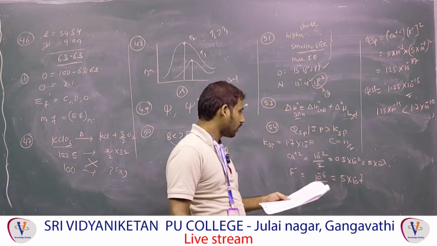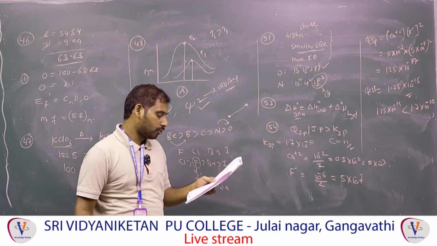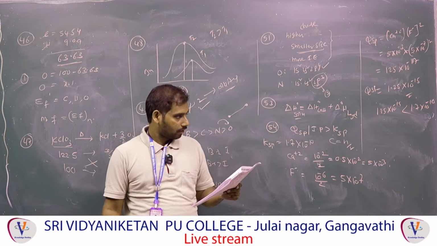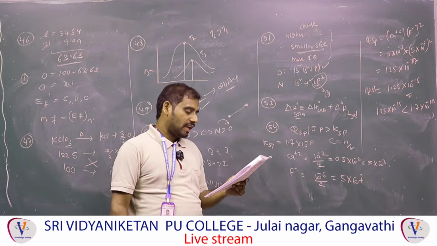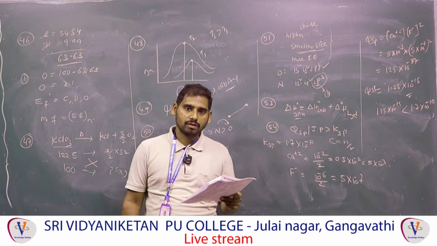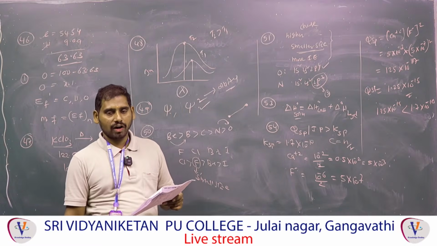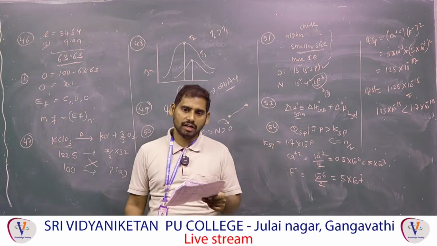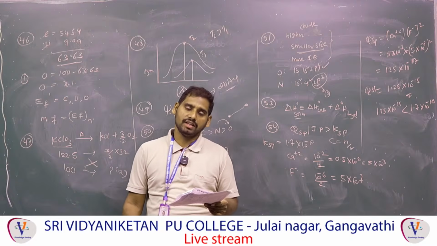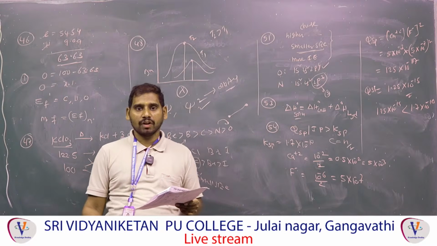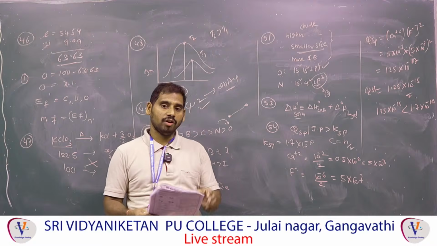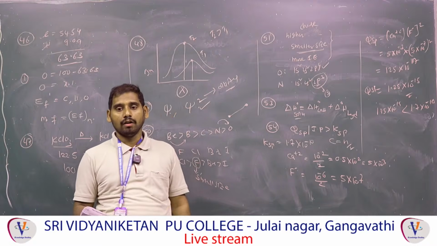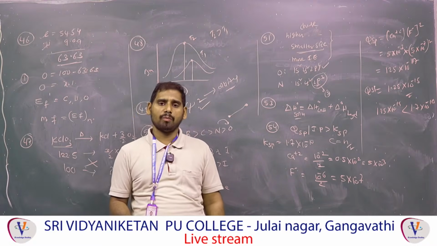Next one, question 54, graph: H2 plus I2 gives 2HI. That means it attains equilibrium. What happened? H2 and I2 are reactants, HI is the product. H2 and I2 concentrations will decrease. That means reactant concentration decreases, product concentration increases. After a certain time, reactant concentration and product concentration will be constant. That means equilibrium is established.